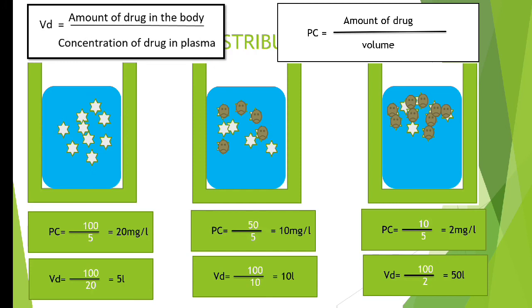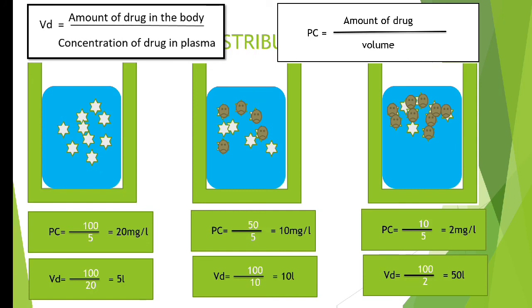Whereas in the first example, there wasn't any microorganism. It was very purified, filtered water. No microorganism is available, so all the drug is present in the water itself. No drug is getting consumed by any kind of microorganism. So in the first case, the volume of distribution was very low. Okay, so what did you understand from this example?